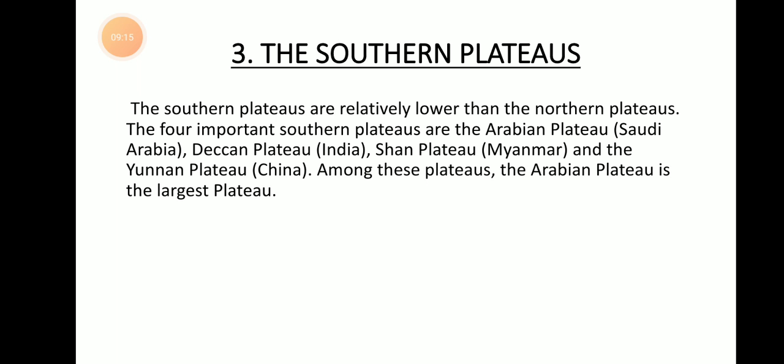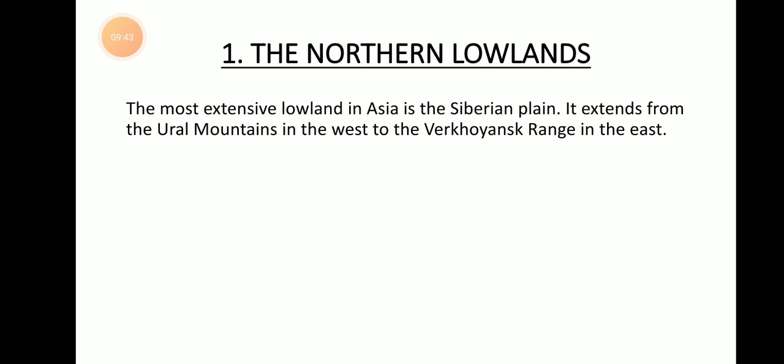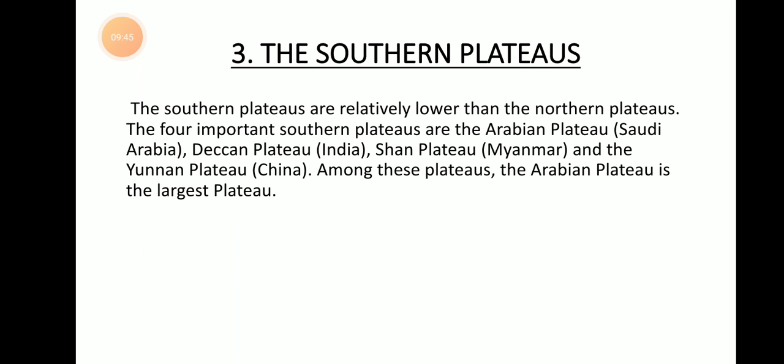And the third system of physiographical land part of Asia is the southern plateaus. Again, look at the map. Can you see the light green color shade in the portions of India, China, and Arabia? Can you see that light green color shade? So that light green color shade is the southern plateaus.